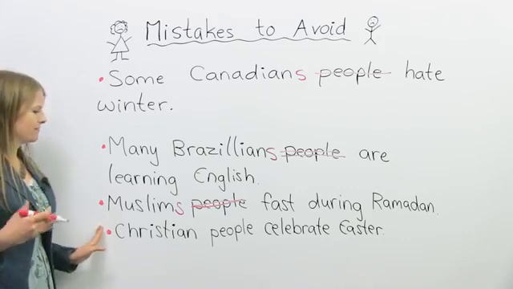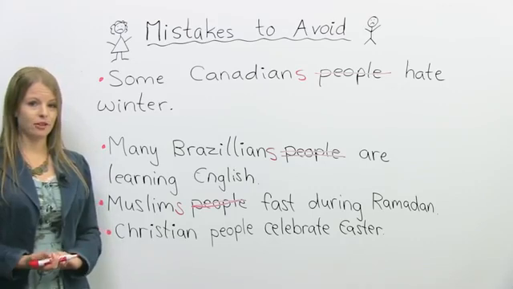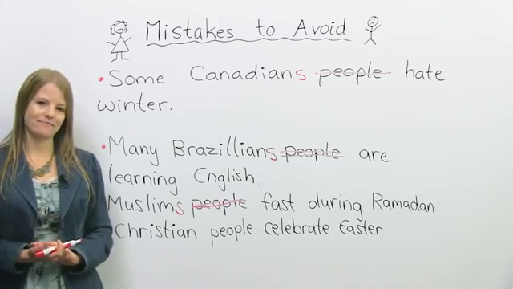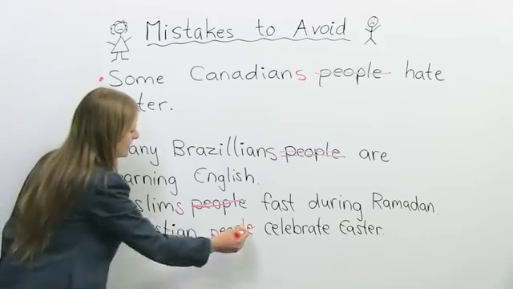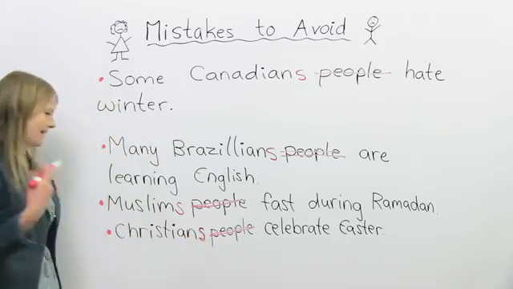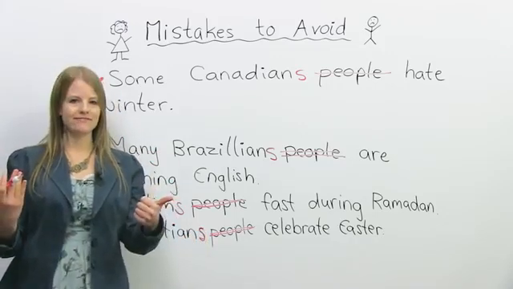Here's another example. Christian people celebrate Easter. Christian people celebrate Easter. How can we fix this sentence? We can get rid of the word people and just add an S. We can do the same thing for Hindus.